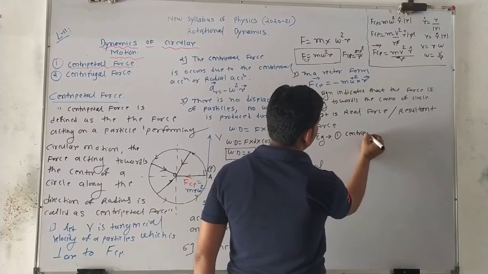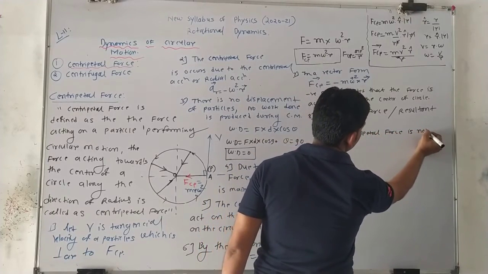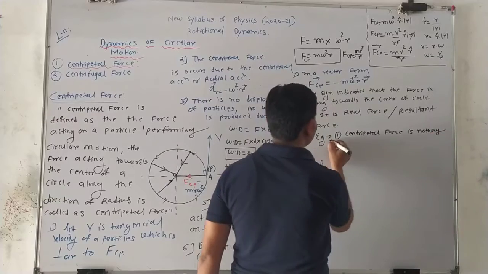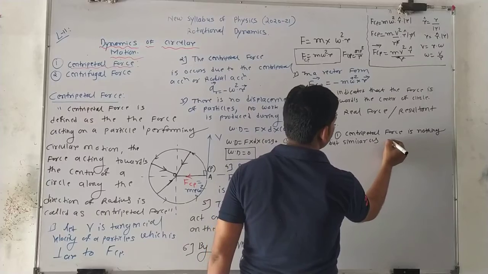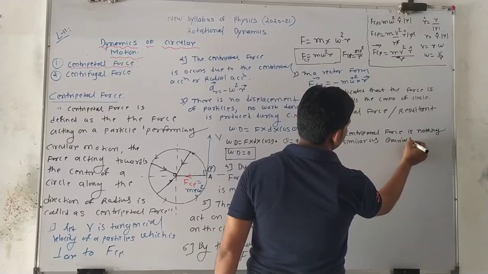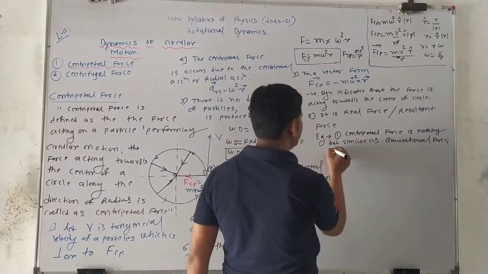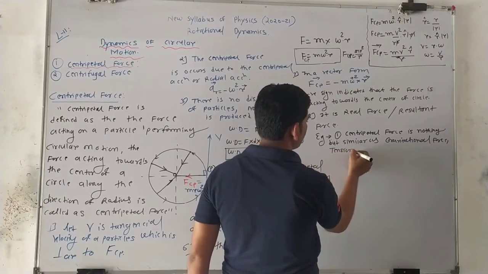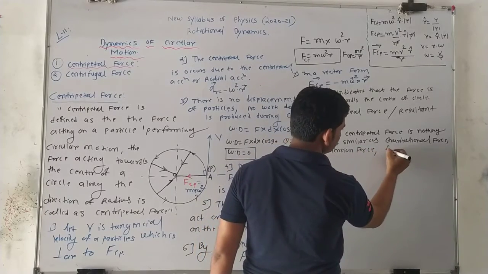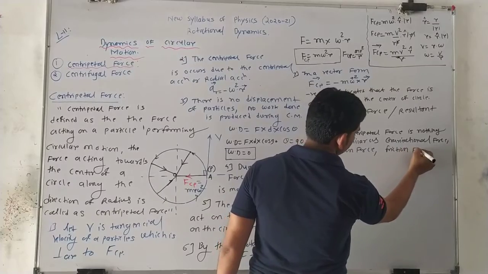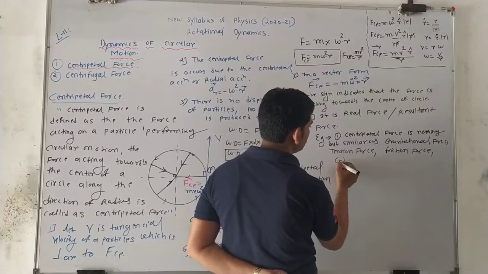So write down this point: centripetal force is nothing but similar to gravitational force. Another is tension force. Other similarity: friction force. Another similarity: Coulomb force.